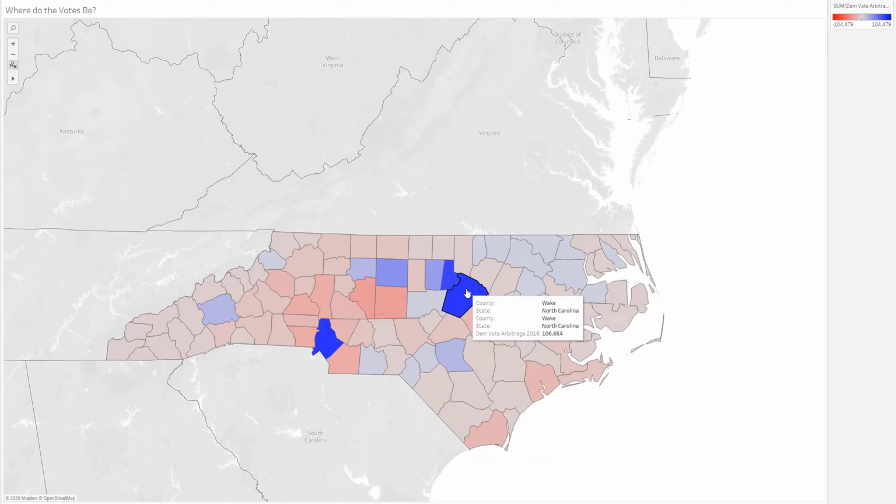So out of Wake County, Hillary Clinton got 106,654 more votes than Donald Trump last time. And this is a good way of visualizing where matters, just a type of visceral feel for the state. So when you take a look at the electoral geography of North Carolina, if we take a look at the